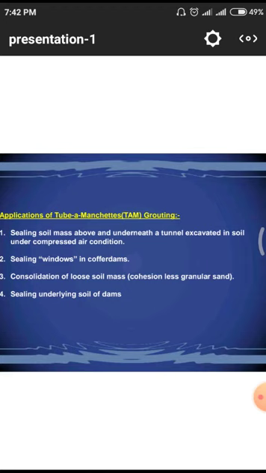Those cracks also we have to arrest with the help of this grouting. Next one is the consolidation of loose soil mass, especially granular soils, which have very loose properties. Those conditions we have to arrest by using this grouting. And next one is the sealing of the underlying soil of dams.